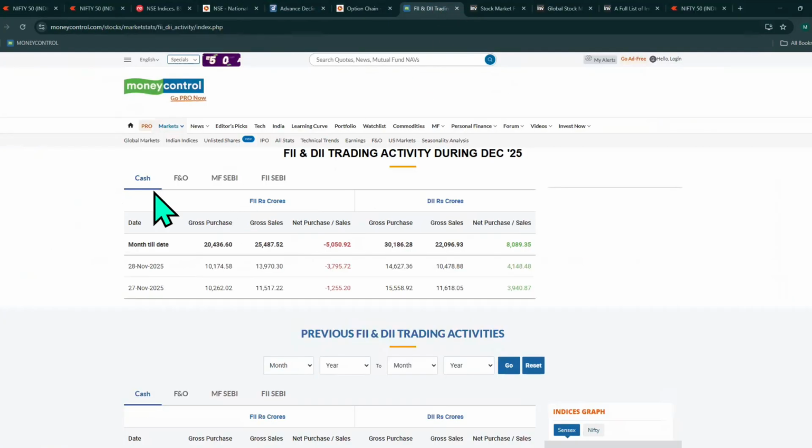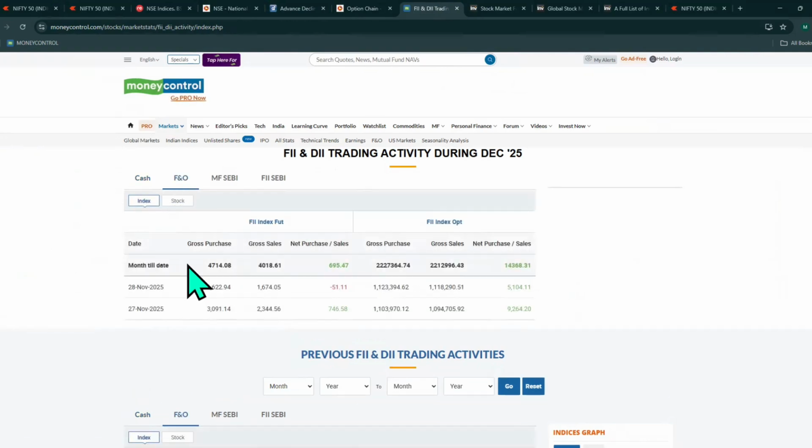Then let's go to FII DII data. In the cash market, FIIs sold 3,795 crores, DIIs bought 4,148 crores. Net overall, it's positive, but FIIs are selling, that is important. In index futures, FIIs are selling only 51 crores, which is neutral. Stock futures, it is 348 crores. So I might consider this data as neutral to bearish data.